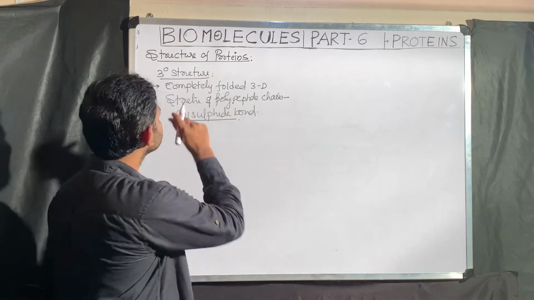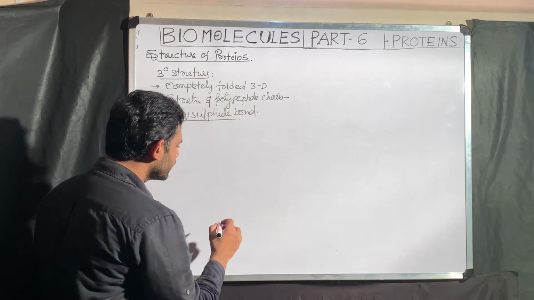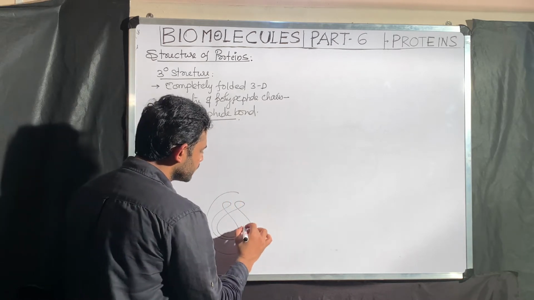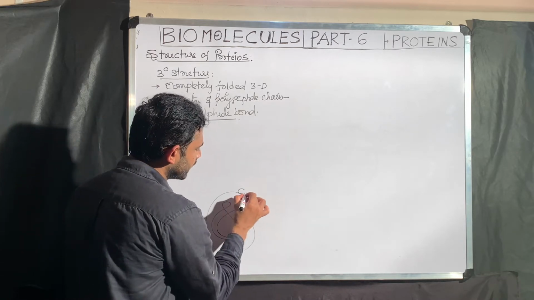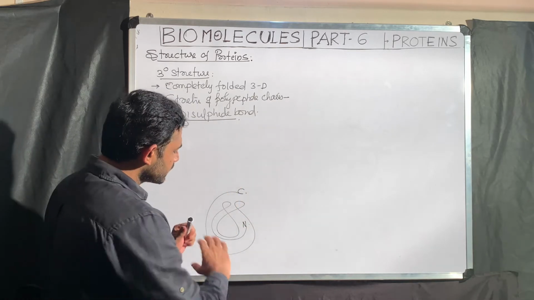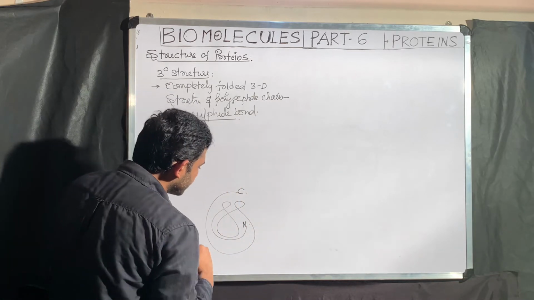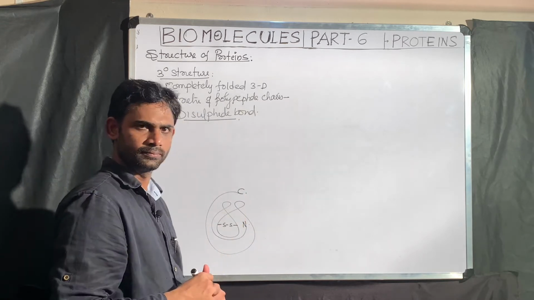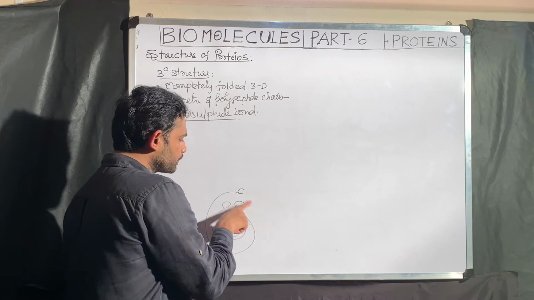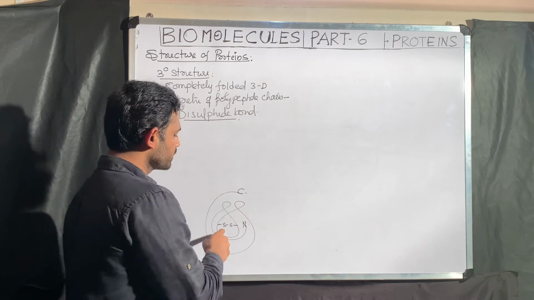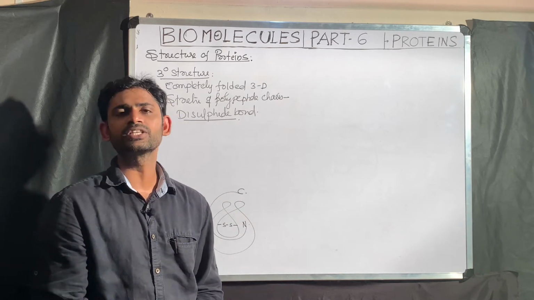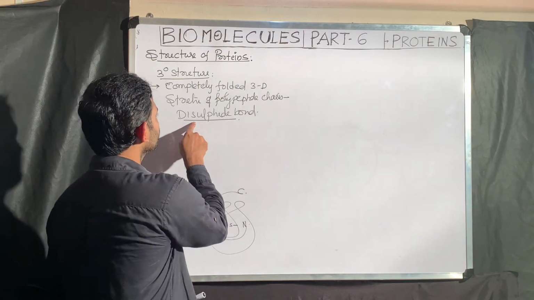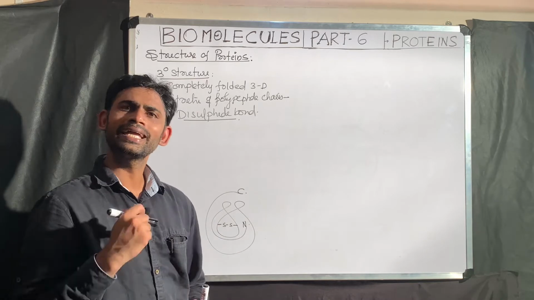For example, here I wrote completely folded. Now, see this one. This is completely folded. Consider this the N terminal and this the C terminal. In this completely folded structure, for example, here is a disulfide bond. So this is a completely folded three-dimensional structure, which we call the tertiary structure of a polypeptide chain.